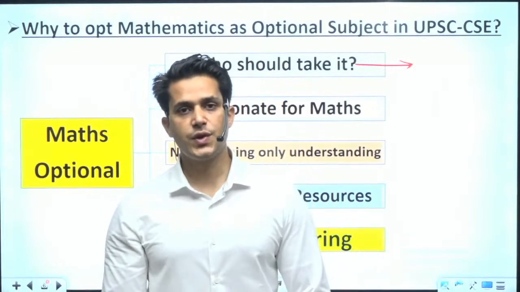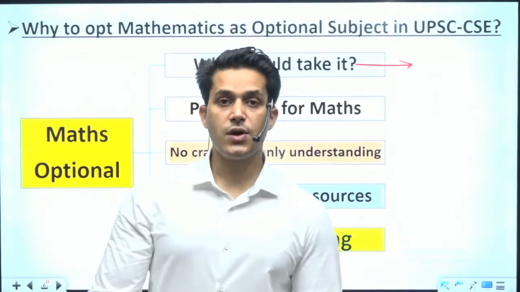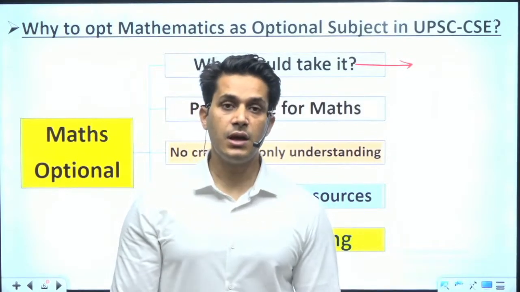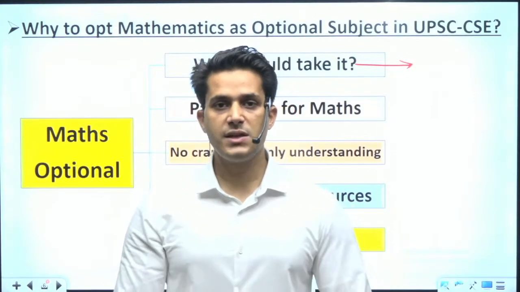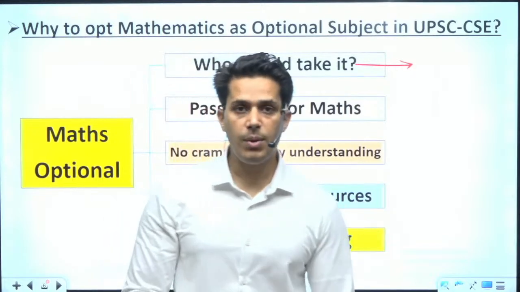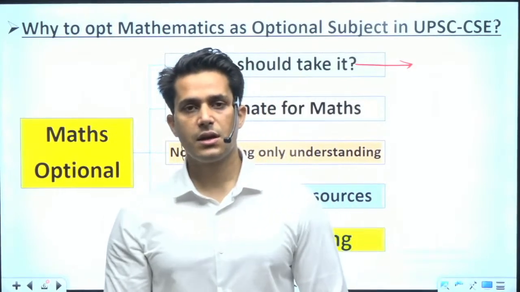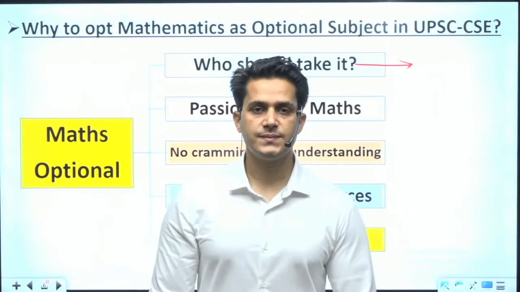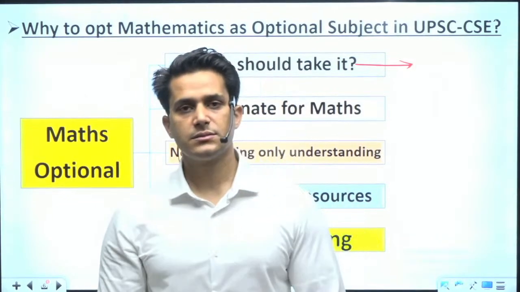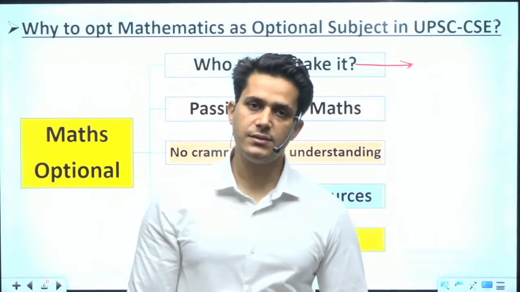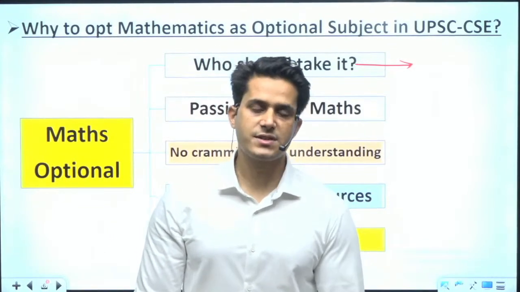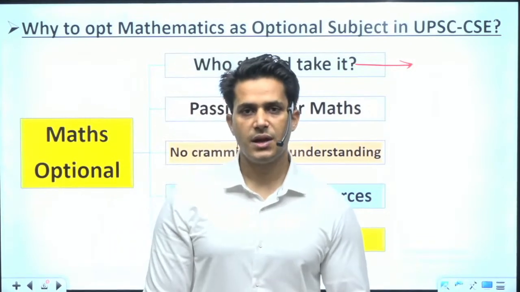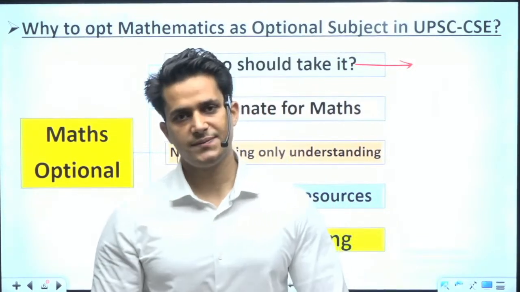Otherwise, any student who has not studied mathematics in graduation, please don't think about taking mathematics as an optional in UPSC. Because if you think that up to class 12th you have studied mathematics very carefully, it will not work here.